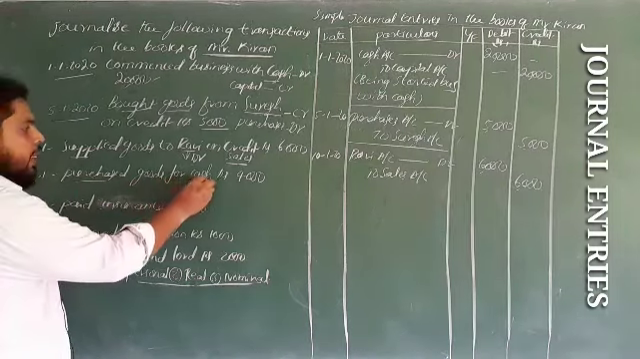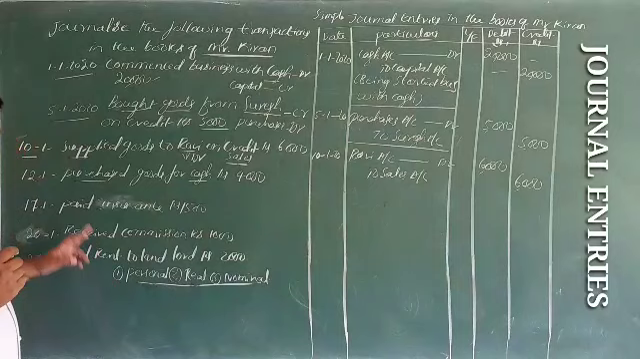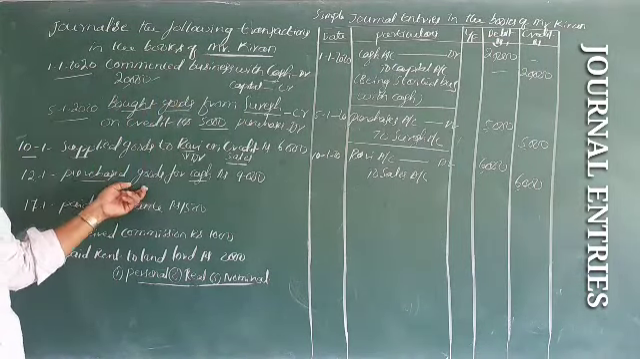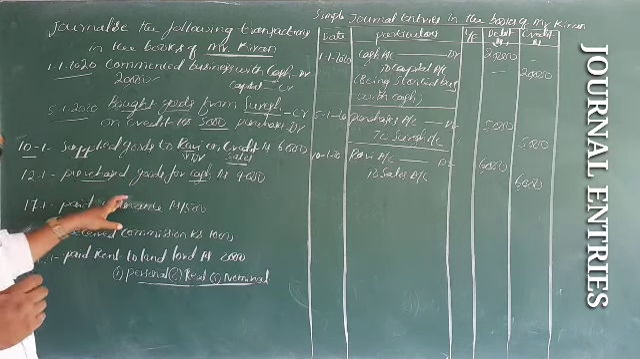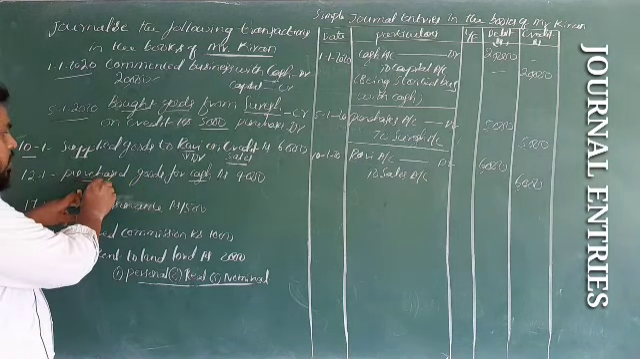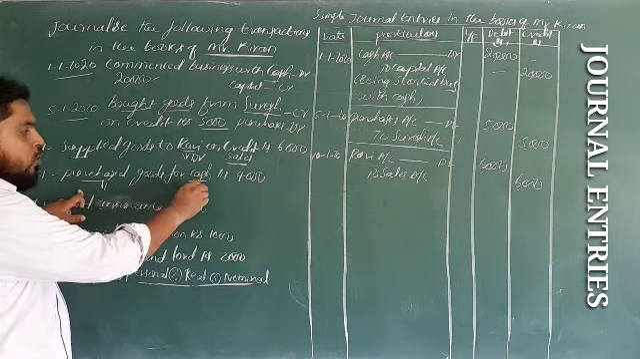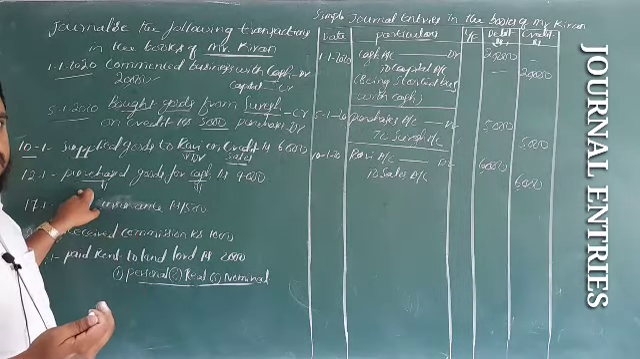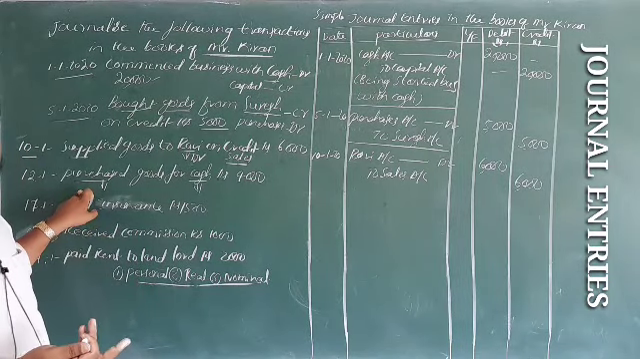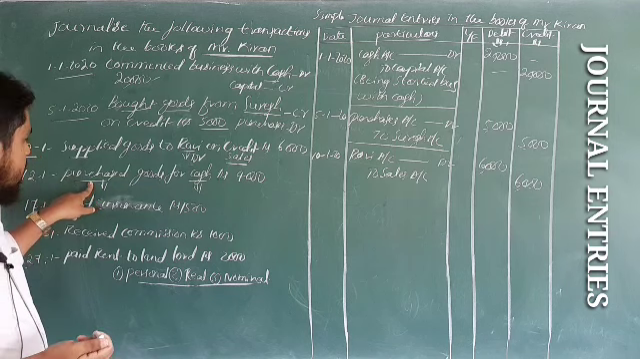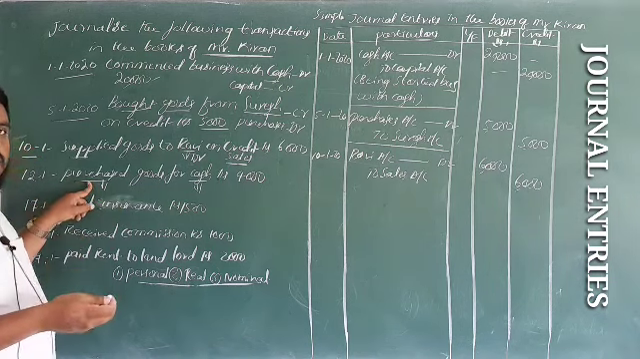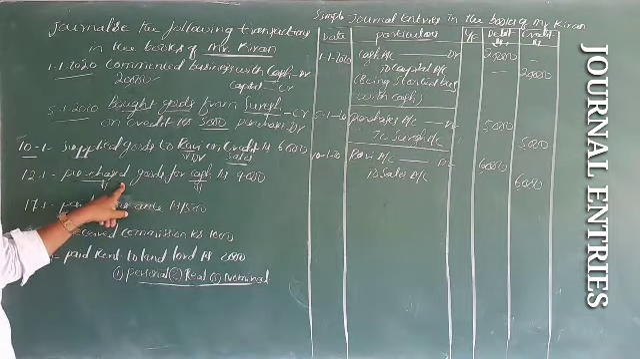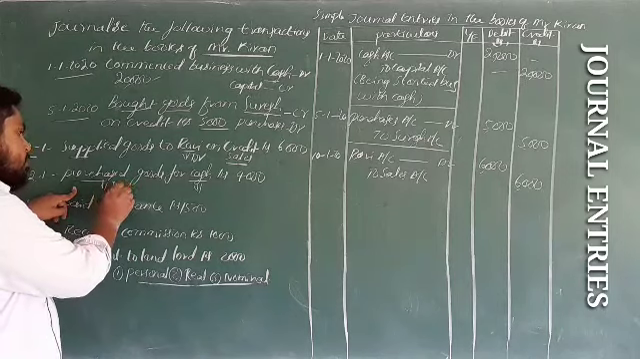Purchased goods for cash rupees 4,000 on 12. So owner Kiran is purchasing goods for cash. In this transaction, two accounts are involved: purchases account and cash account. If you purchase goods for cash, cash will go out of the business. So this is a cash transaction. Purchases comes under real account. So purchased goods are coming to the business. So this is the debit side.